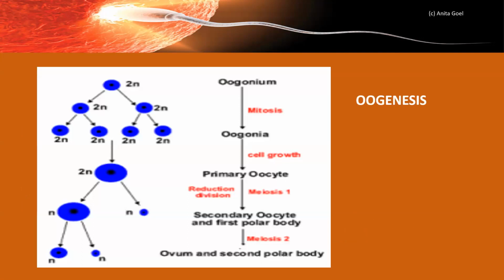Now, this is the schematic representation of the process of oogenesis. Here you can see this is the first phase, that is the multiplication phase, and this is the growth phase. So these two phases are completed before the birth. And this process will start only at puberty, and this process will occur only when the sperm enters into the ovum.